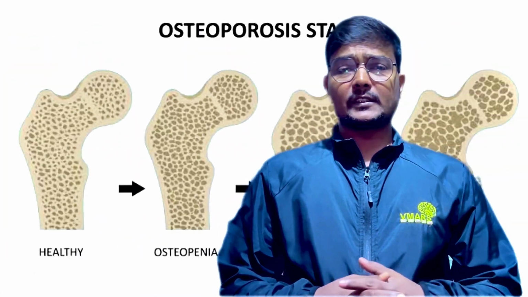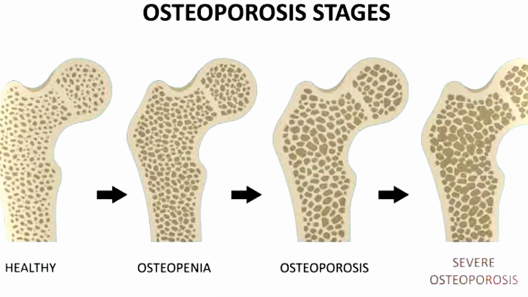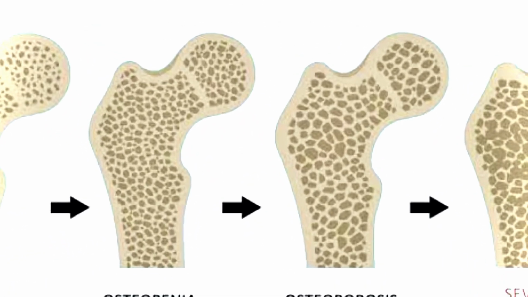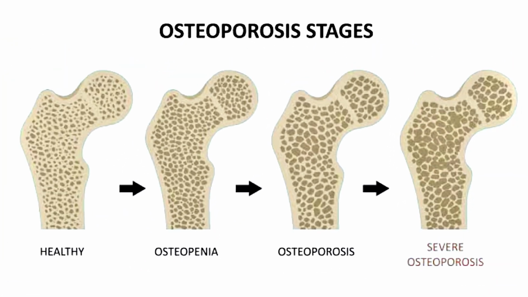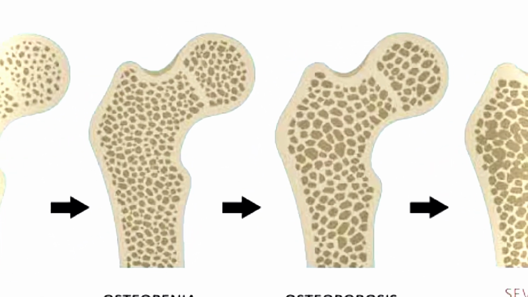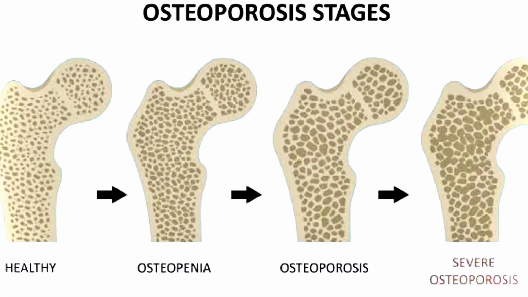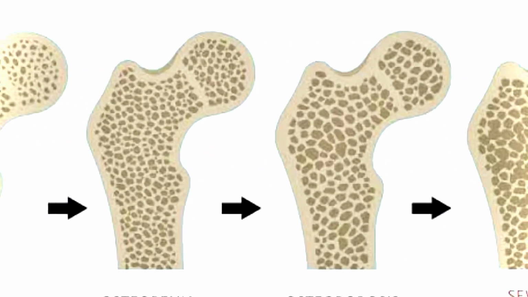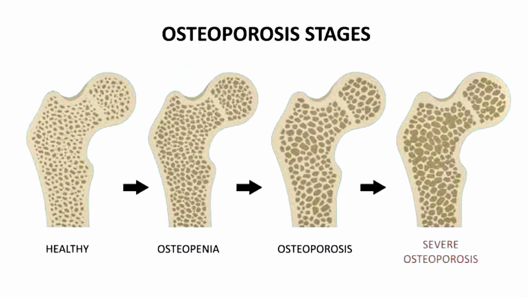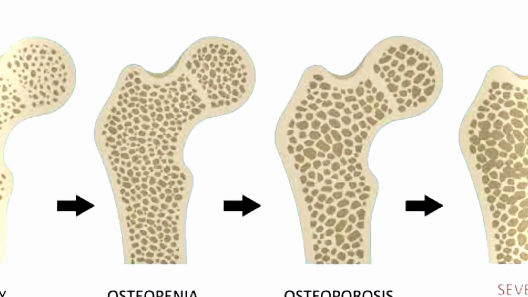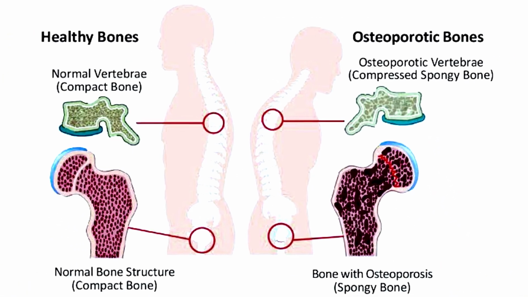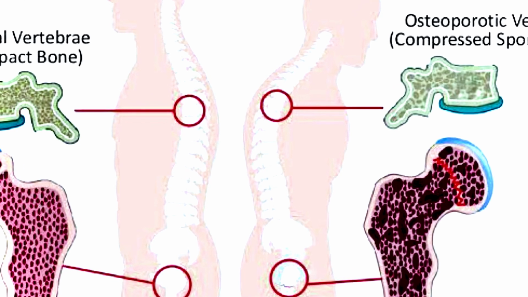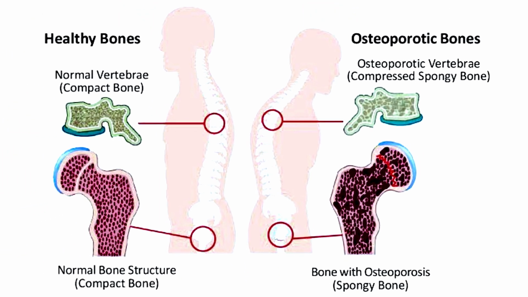So friends, if I talk about osteoporosis first, it is weakness, brittleness and porous bones, and sometimes the patient suffers fractures, particularly in the hips, spine and wrist. Sometimes patients feel loss of weight and height and a stooped posture, and sometimes back pain and neck pain may also be there.